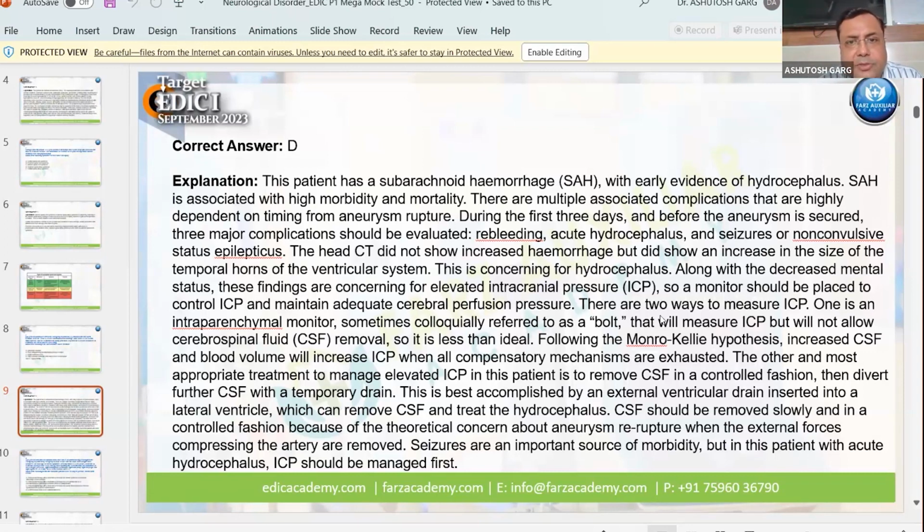The head CT did not show increased hemorrhage, but did show increase in the size of temporal horns of the ventricular system. So this is basically acute hydrocephalus, and treatment is the removal of the CSF and putting the EVD, external ventricular drain.